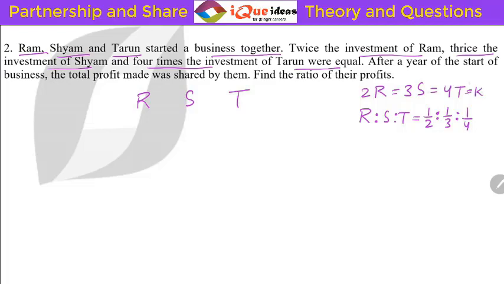From there you could get R equal to K by 2, S equal to K by 3, T equal to K by 4. So K would get cancelled and the ratio will be 1 by 2 is to 1 by 3 is to 1 by 4. But you can't leave it like this. Ratio always has to have whole numbers. So what should we do?